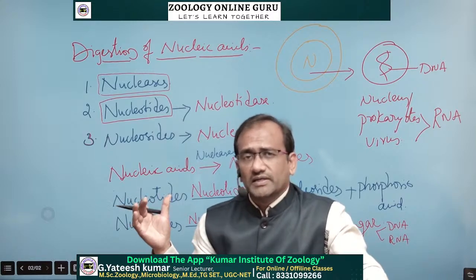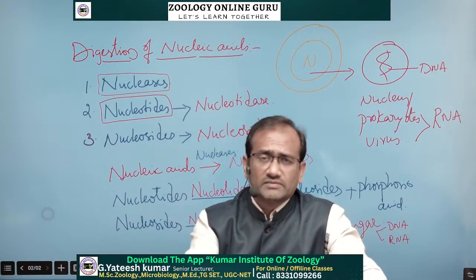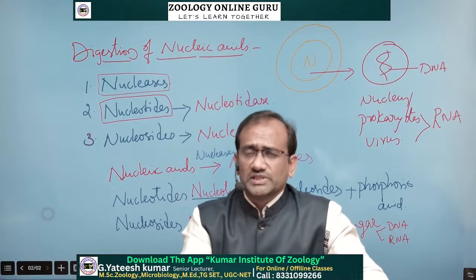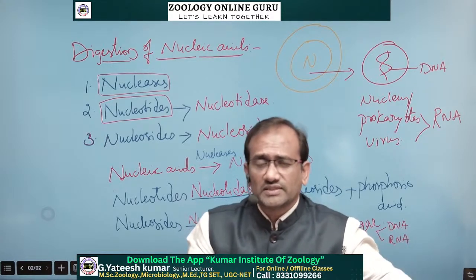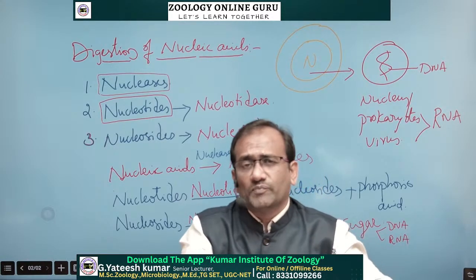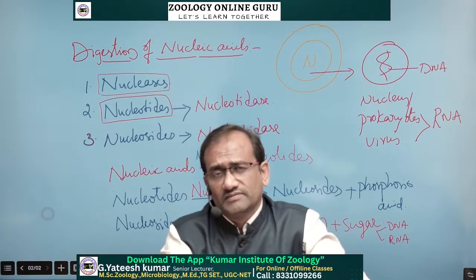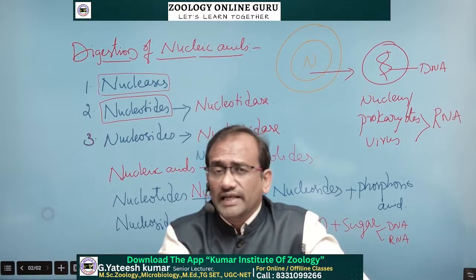In the small intestine digestion completes. Digestion starts in the mouth, or the buccal cavity. Digestion ends in the ileum, small intestine.